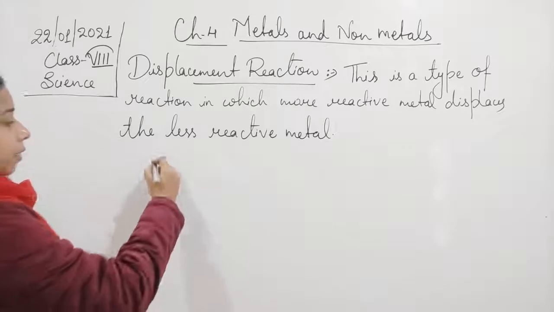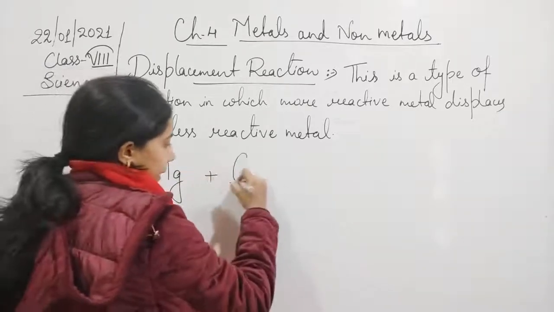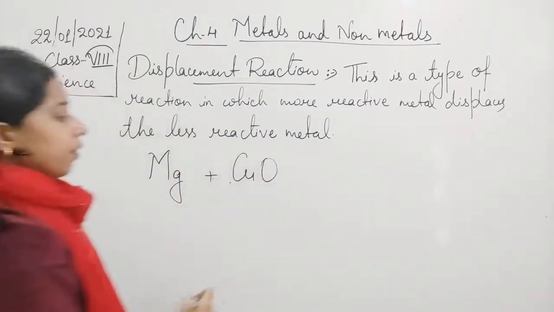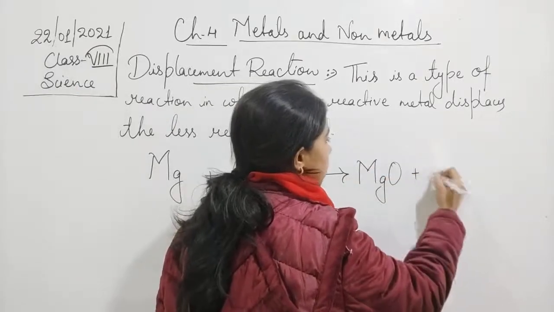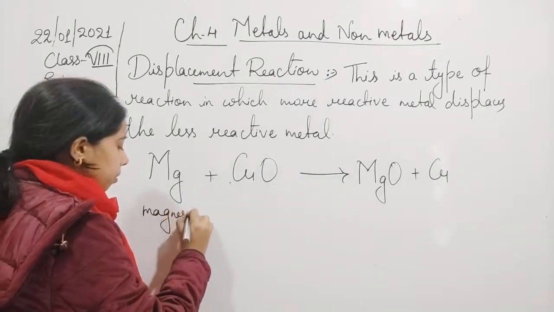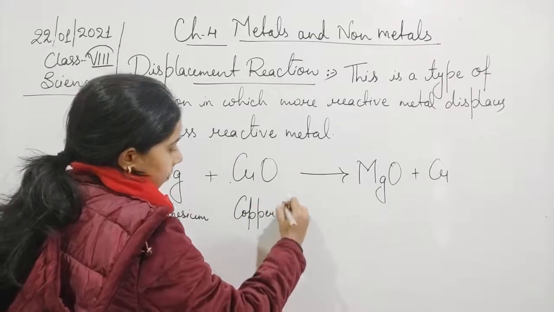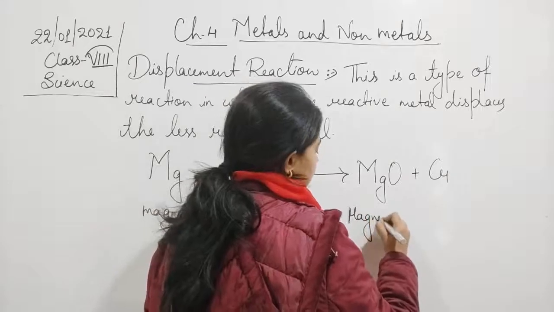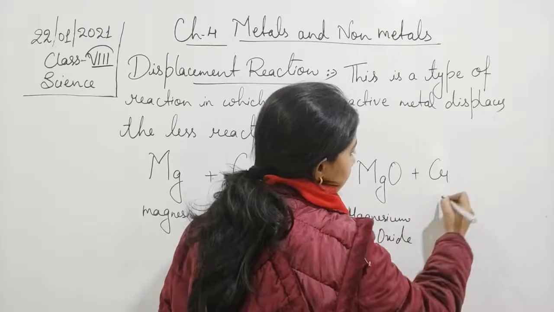Example, student, if suppose we have taken an example here, that is magnesium. When this magnesium will react with the copper oxide, that is CuO, then there is a formation of a magnesium oxide, that is MgO plus Cu. Let me tell you, this is a magnesium. This is copper oxide. This is magnesium oxide. And finally, Cu, copper.